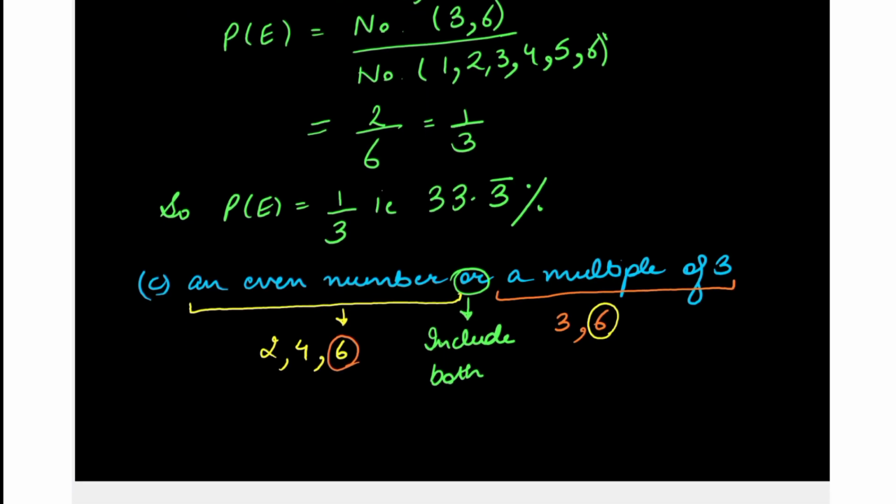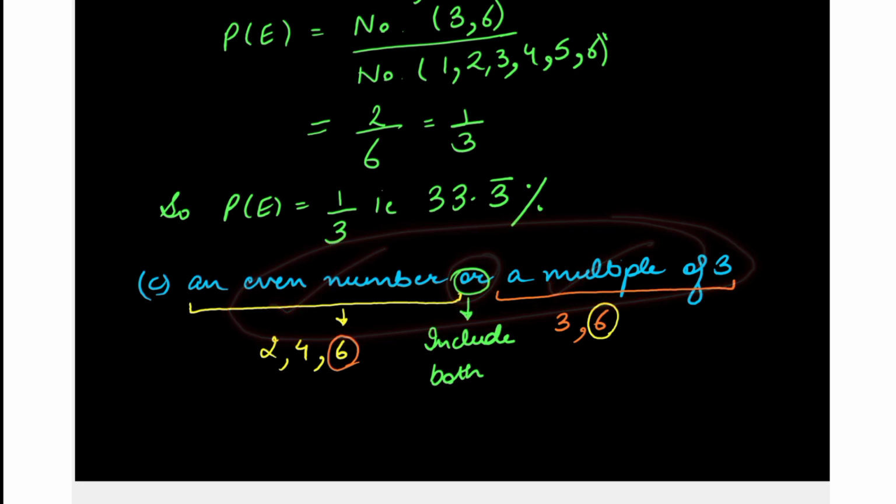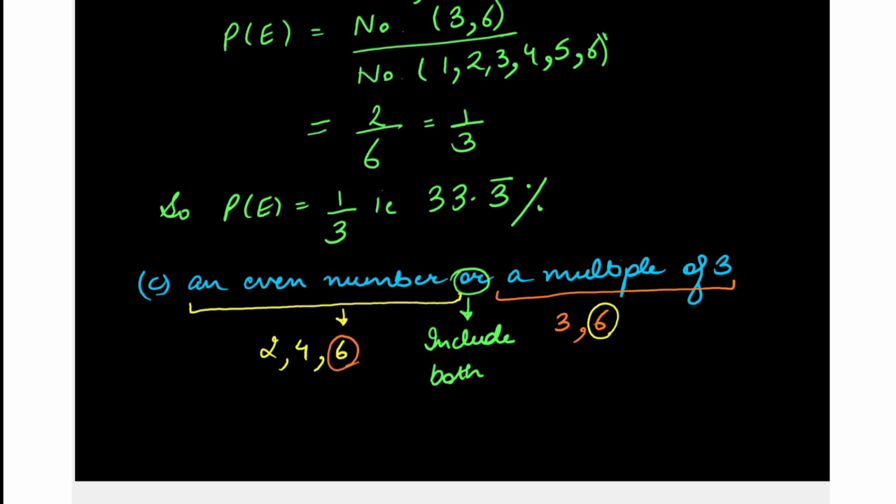Now, an even number or a multiple of 3. What are the even numbers? 2, 4, and 6. Multiple of 3, 3 and 6. Or means we will include this side and this side, both the sides in the answer. So, 2, 4, 6. 6 is common. We cannot take it twice.